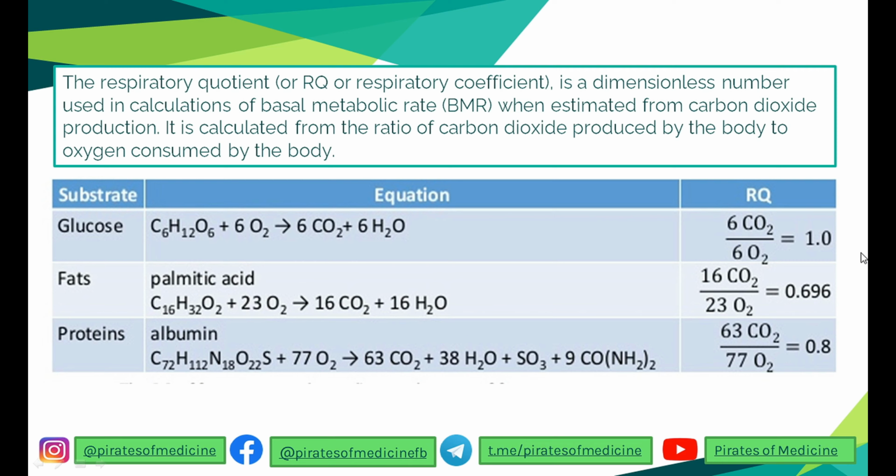Fats, simplest form is palmitic acid. It uses 23 oxygen to form 16 carbon dioxide and 16 water. So RQ comes to be around 0.69, which is equal to 0.7, rounding off.